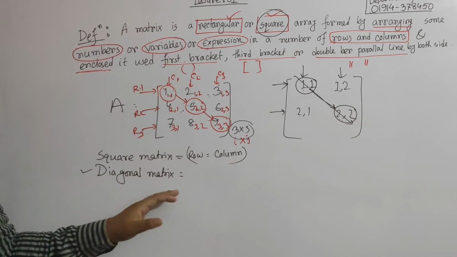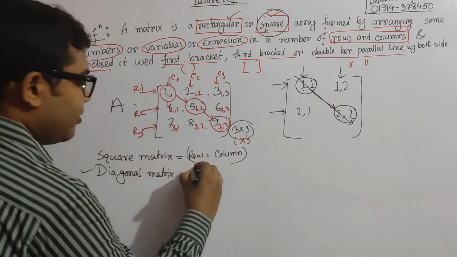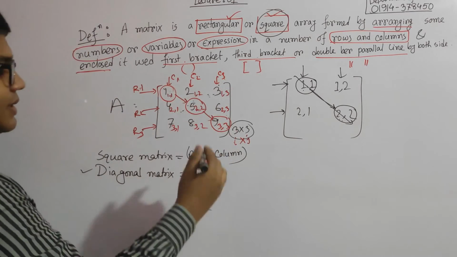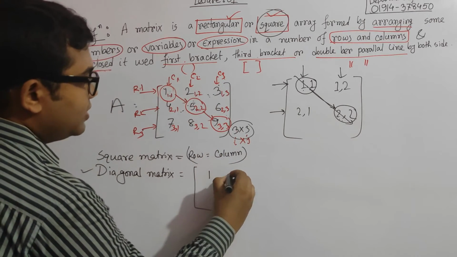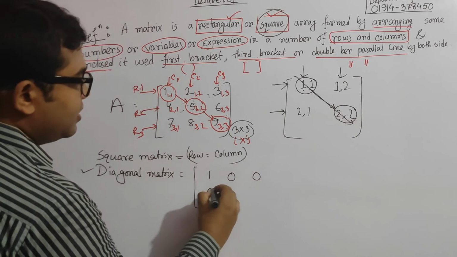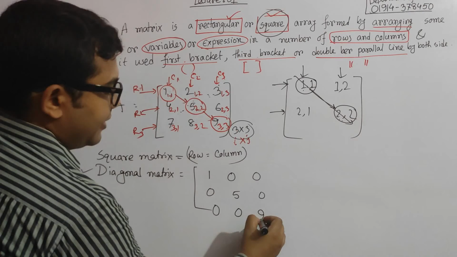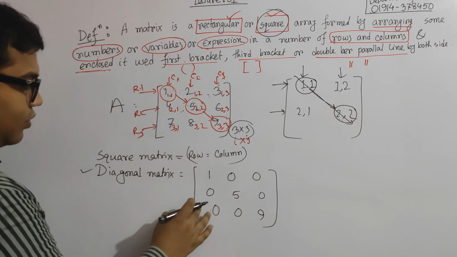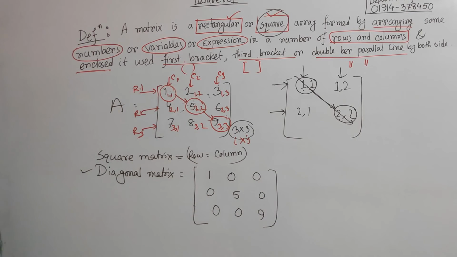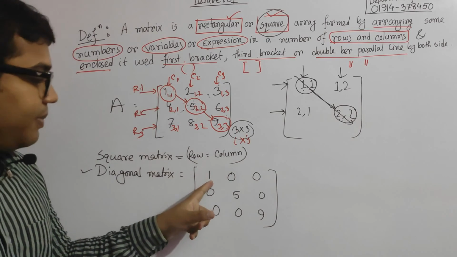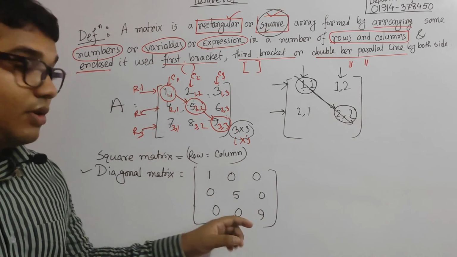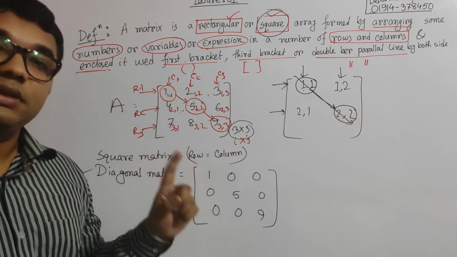In the case of a diagonal matrix, this turns into 1 0 0, 0 5 0, 0 0 9. This would be our diagonal matrix. Why? The principal diagonal entries are non-zero, but the others are always 0.